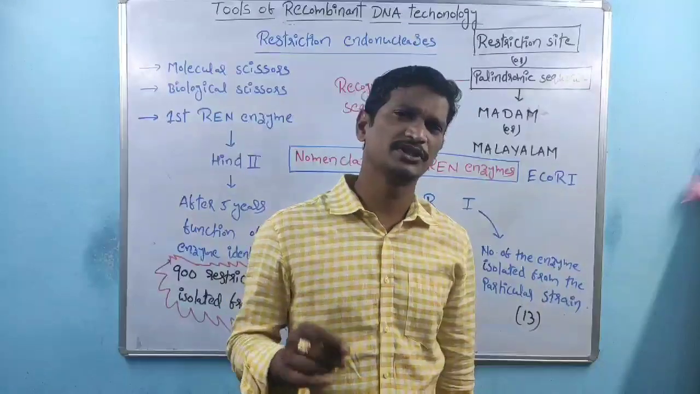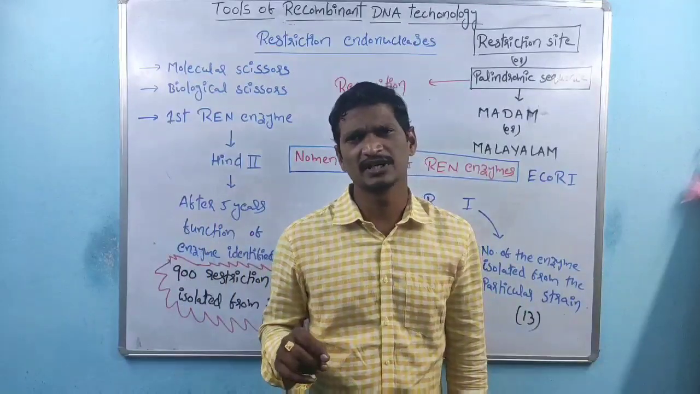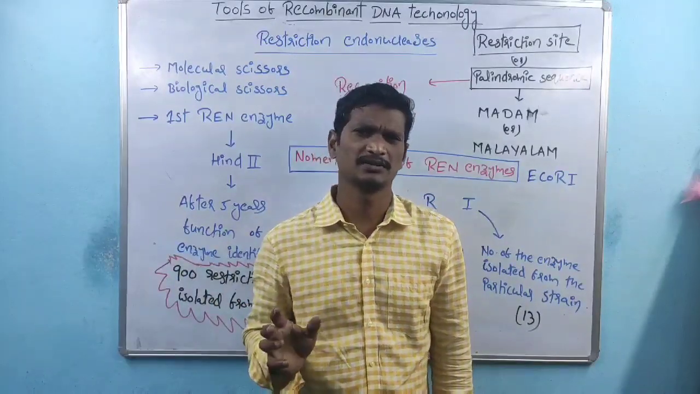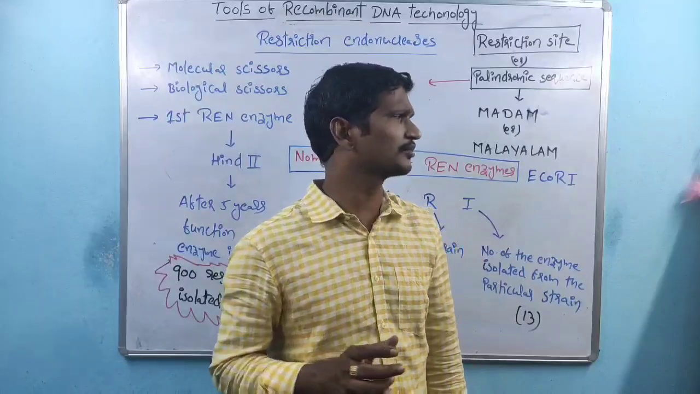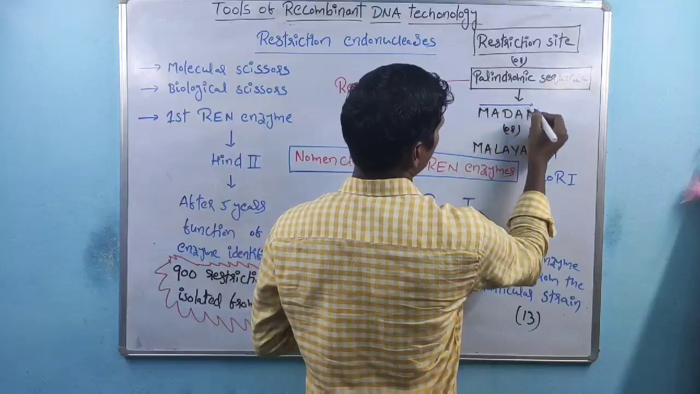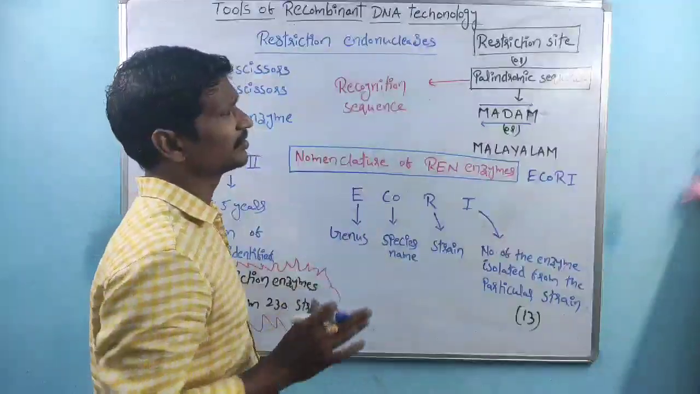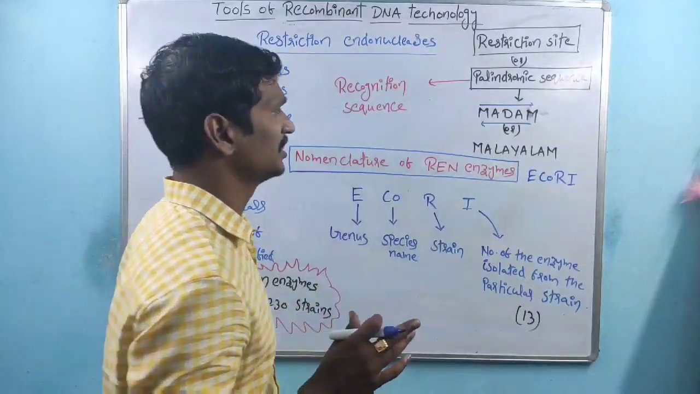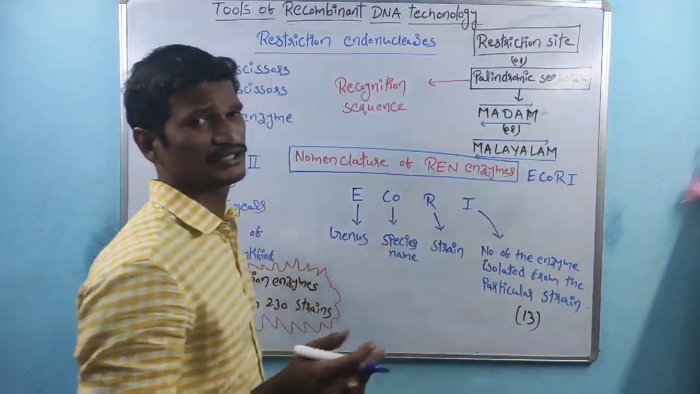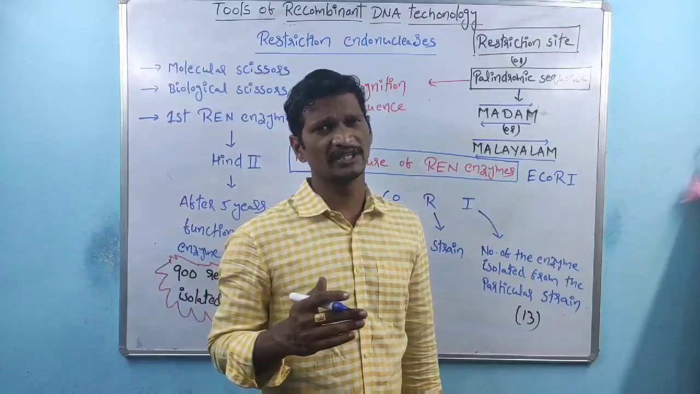What is a palindromic sequence? If we read that sequence from right to left or left to right, it gives the same meaning. For example, the word madam: if we read it in this direction or in this direction, the same meaning, no change. This kind of sequence is called a palindromic sequence. Another one is Malayalam; in either direction the same meaning is given.